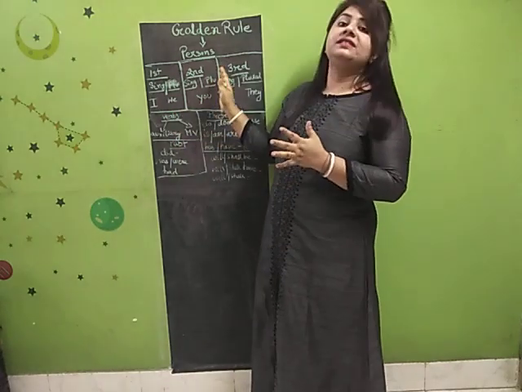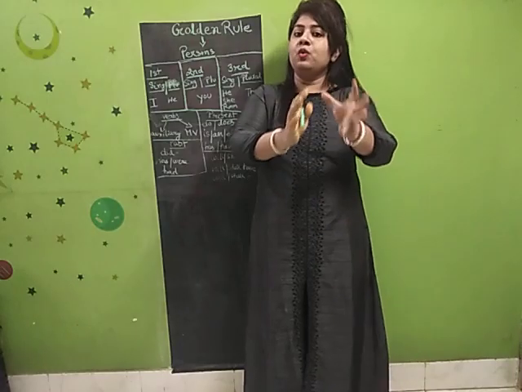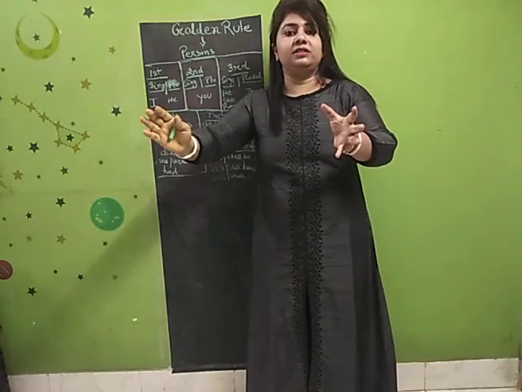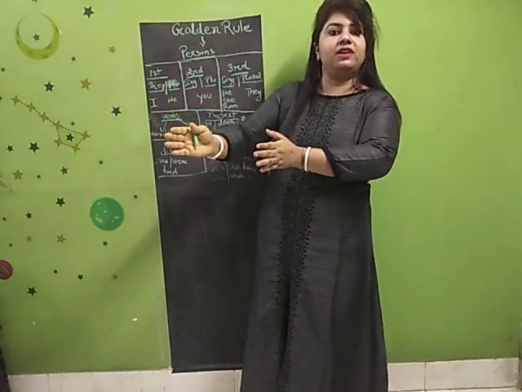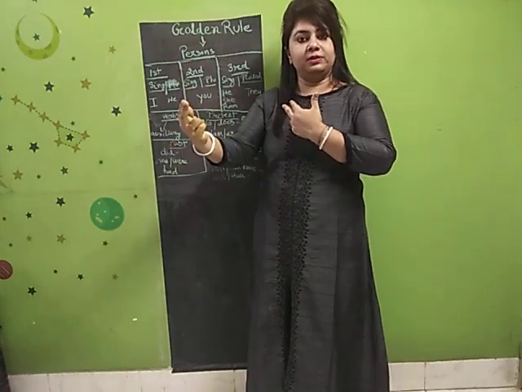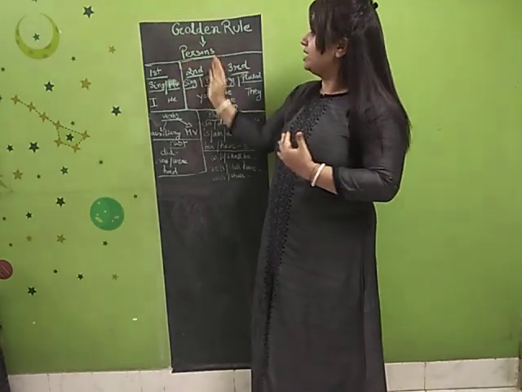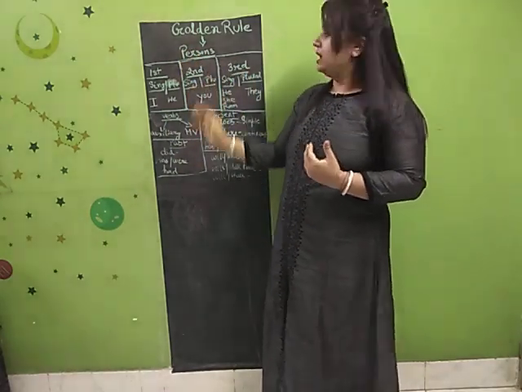Next comes second person. Second person means if you are in a direct conversation with another person in front of you, a one-to-one conversation. Here comes the second person in focus. You.